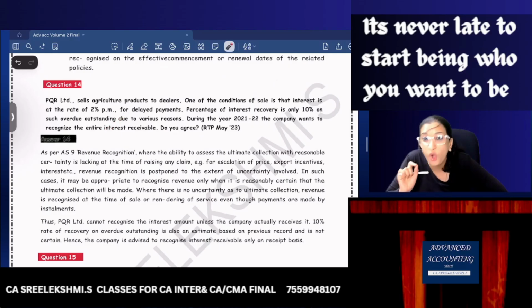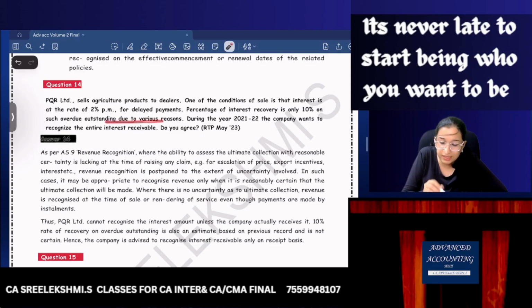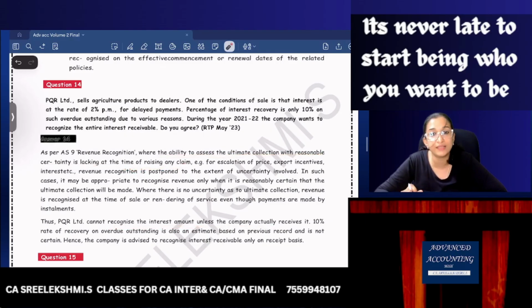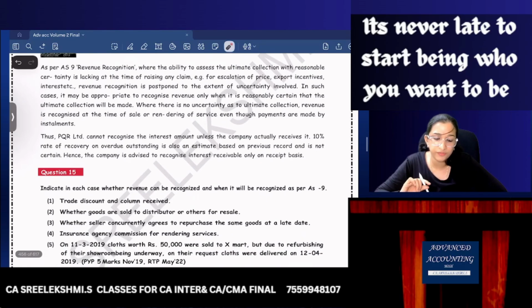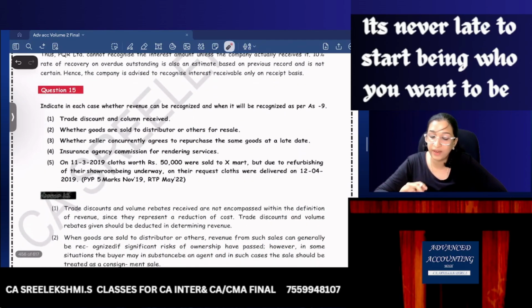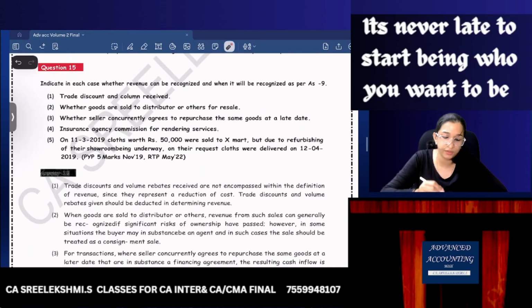So what should be the point you should write? Significant uncertainty in collection. Ultimate collection is not reasonably certain. So do not recognize interest unless it is received. So ability to assess the ultimate collection with certainty is lacking. Therefore, it should not recognize interest unless it is collected. Okay. Indicate in each of the cases whether revenue can be recognized and when it will be recognized as per AS 9.